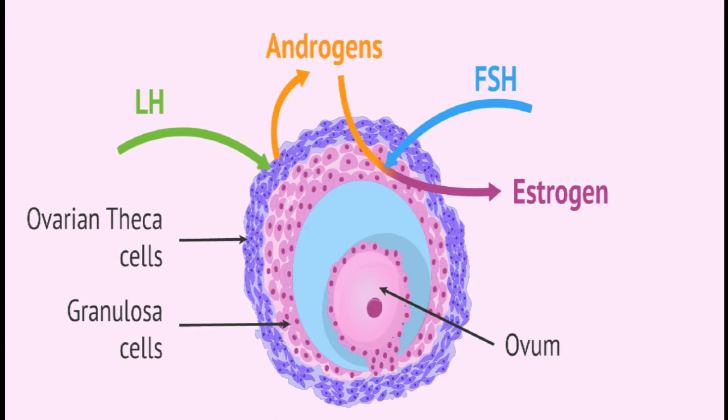Luteinizing hormone, or LH, from the pituitary influences theca cells to convert cholesterol into androgens, and then follicle stimulating hormone, or FSH, tells granulosa cells to convert these androgens into estrogen.